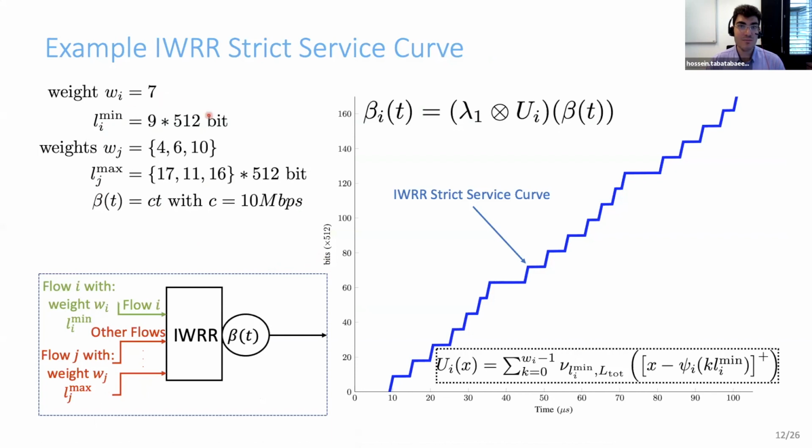So for the same flow in the same example, the blue curve is the Interleaved weighted round robin strict service curve. As you can observe, this flow should wait for an amount of time to serve a packet, again should wait for another amount of time to serve another packet, again another packet, and so on. This is round 1, this is round 2, this is round 3, etc. So this is the new novel strict service curve for the IWRR.